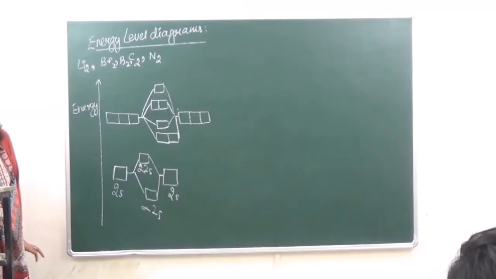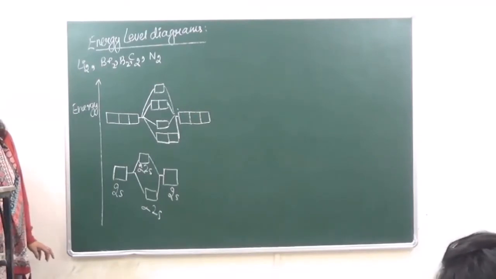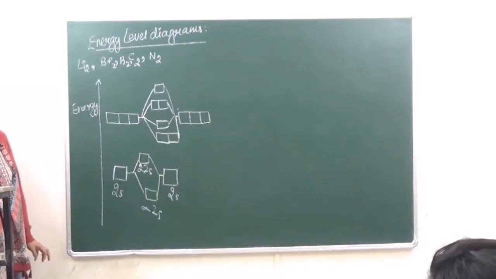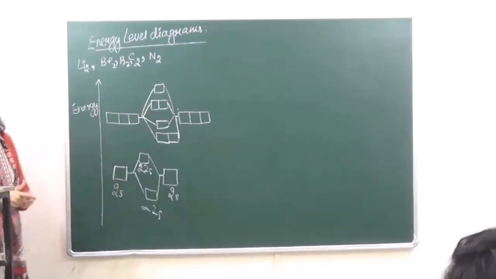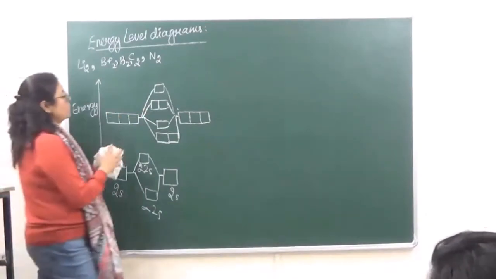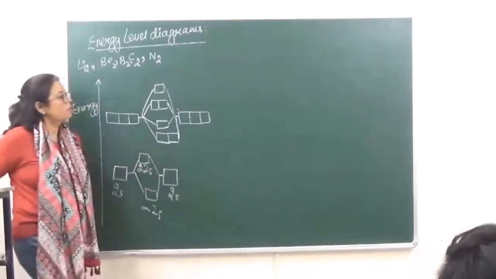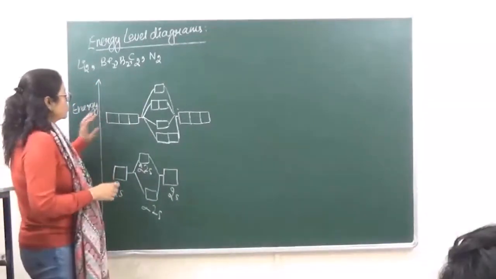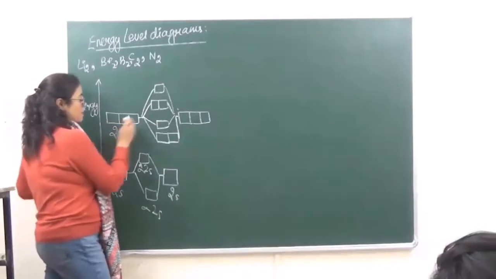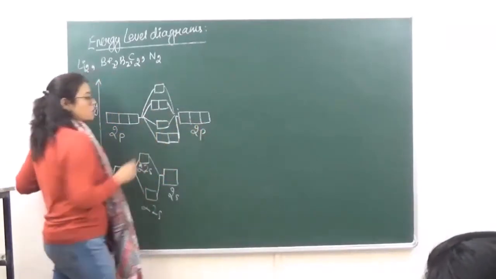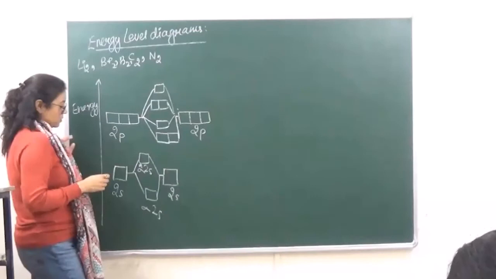Segmenting pi to px, pi to py, to sigma आएगा यहाँ पे नीचे, ठीक है, right? So this is 2p, this is also 2p, okay?